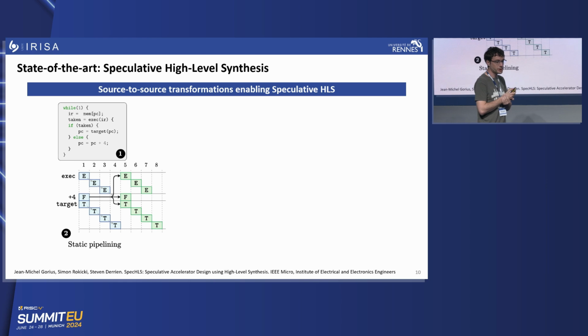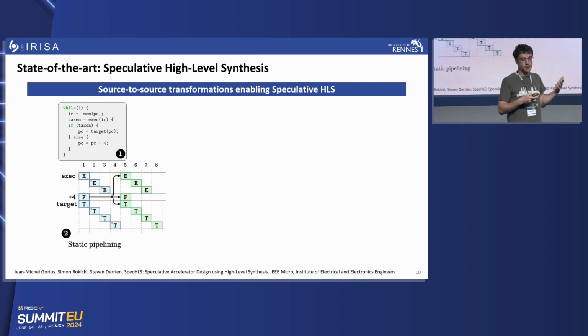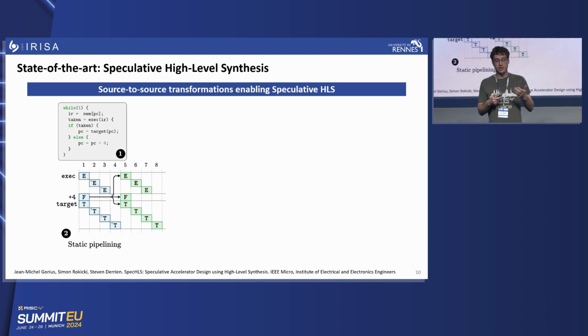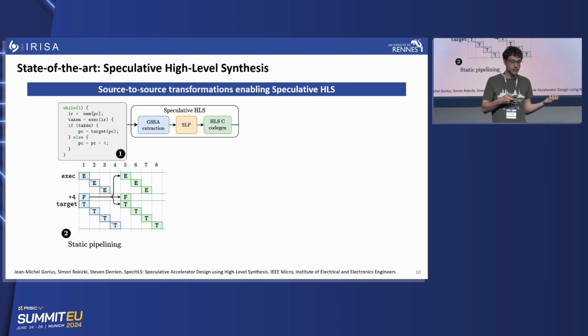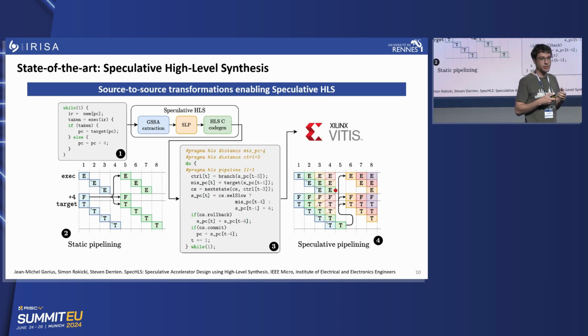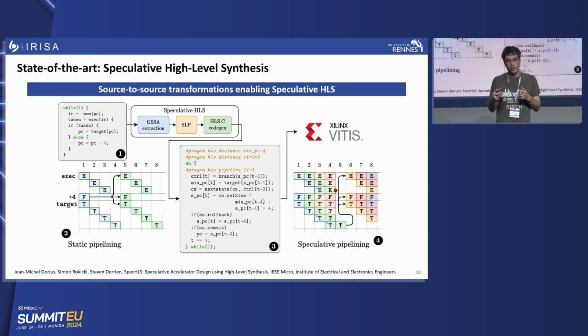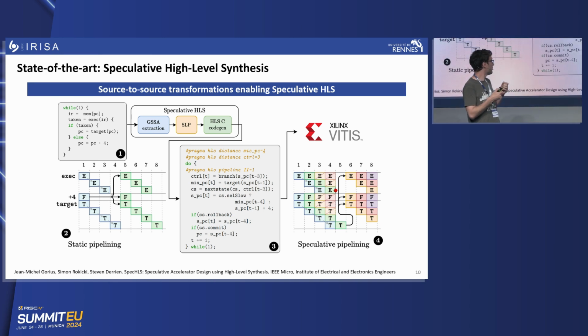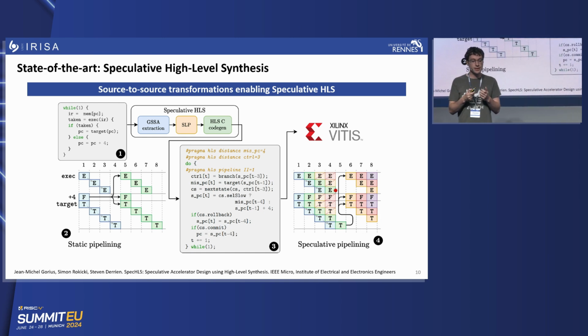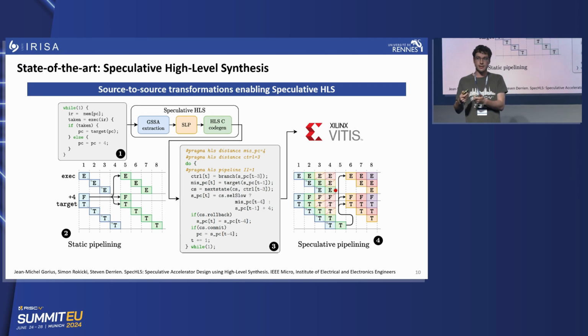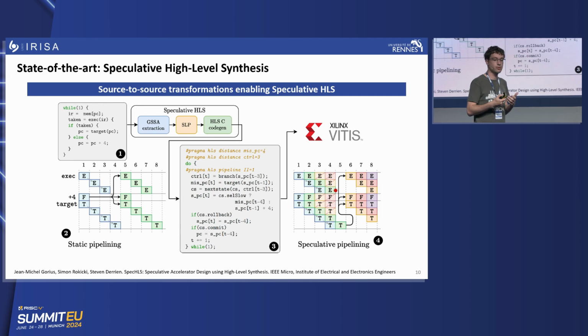So a word about the transformation. The idea, as I said, is that you take a simple C code where you have an if statement which chooses between a slow path and a fast path. If you want to schedule this with an HLS tool, we will have poor pipeline performance. But using our transformation, we are capable of generating a new C code, which is much more complex, difficult to read, but basically it has some rollback mechanism, some commit mechanism, a finite state machine for controlling everything. And if you give this new C code to an existing commercial HLS tool, you will obtain exactly the schedule, the pipelines that you need.